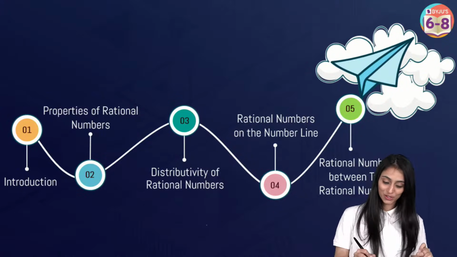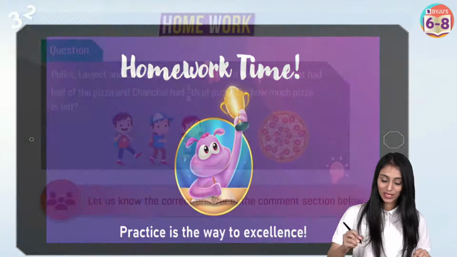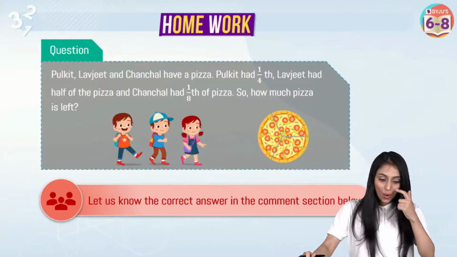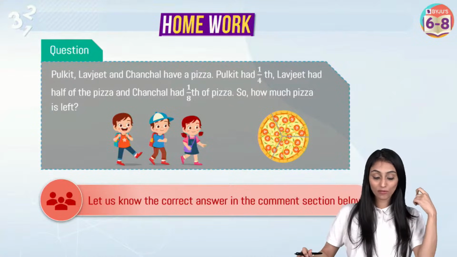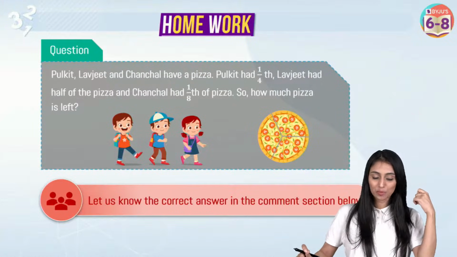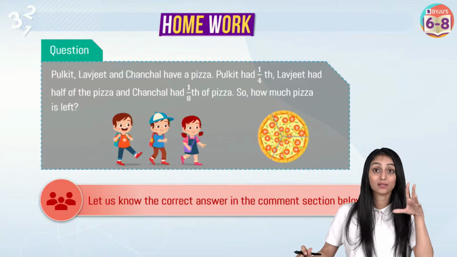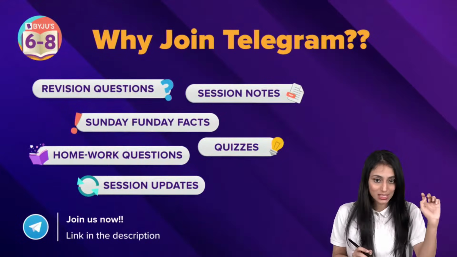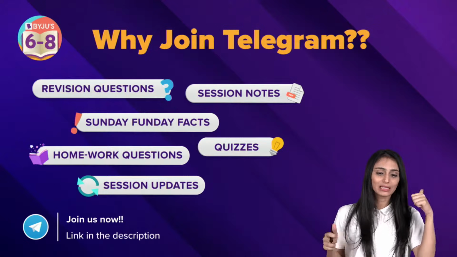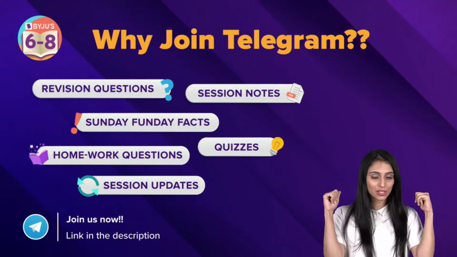Yes, homework question. Don't worry, I'll show you. Now let me quickly take you through the homework questions. So, Pulkit, Lavjeet and Chanchal have a pizza. Pulkit had 1/4, Lavjeet had half of the pizza and Chanchal had 1/8 of pizza. How much pizza is left? So let me know the correct answer in the comment section after this session. And I expect that each one of you would answer this question.